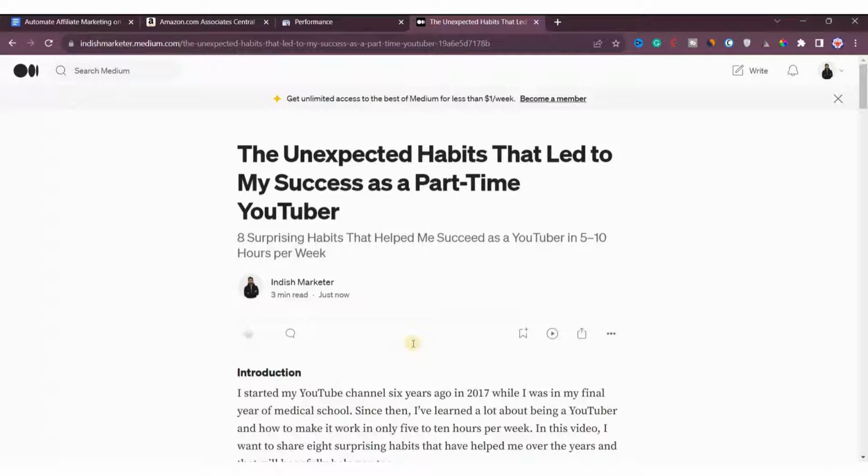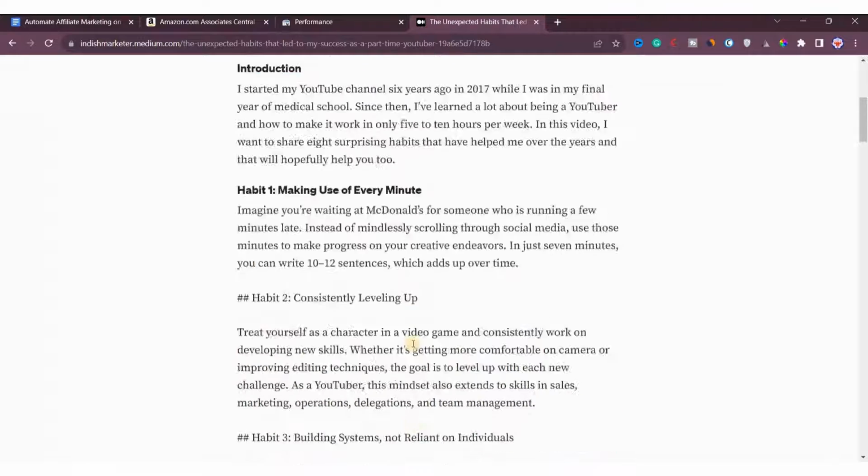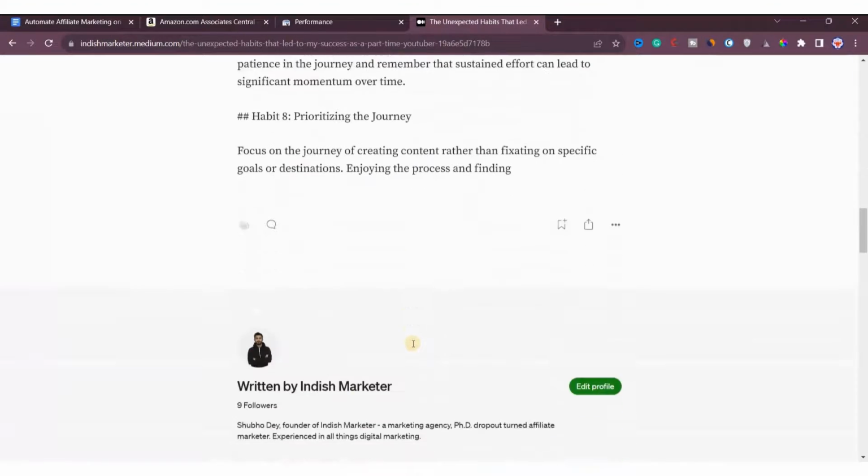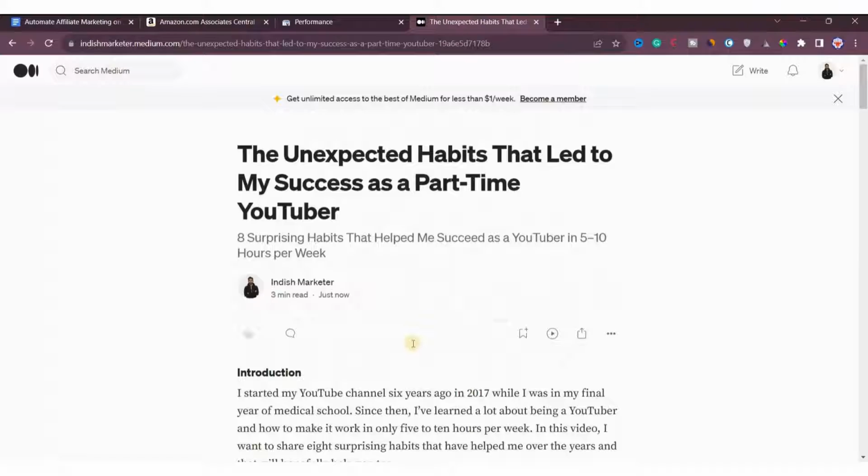Just input the link in the tool and it will automatically publish to Medium. That's all you need to do. No prompts, no manual work. This is complete automation. Now let's get started and see how we can achieve all of this in this video.